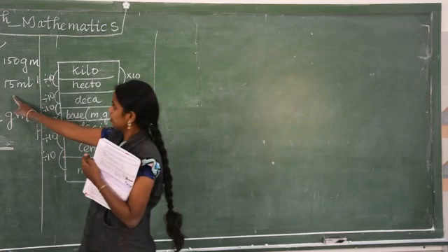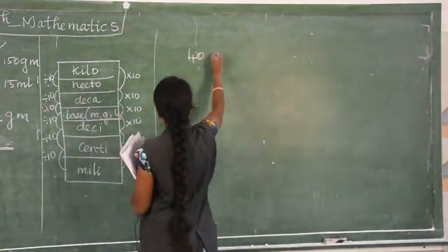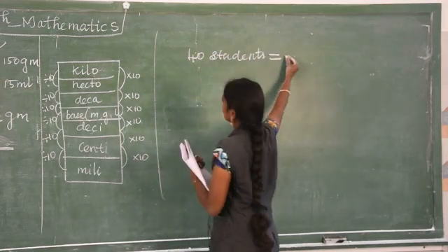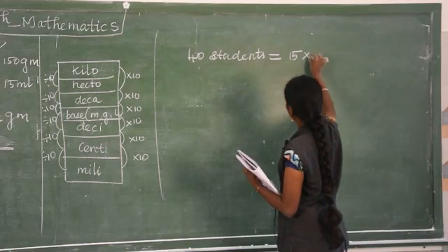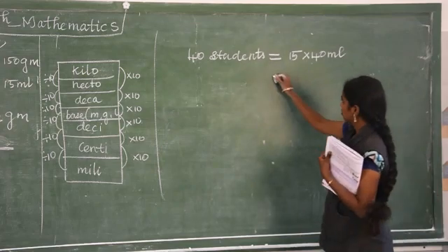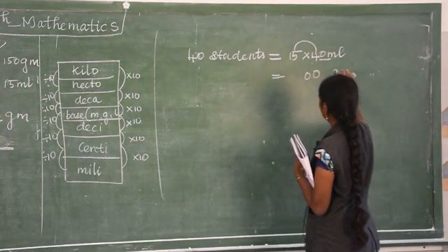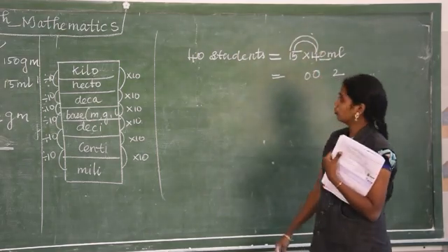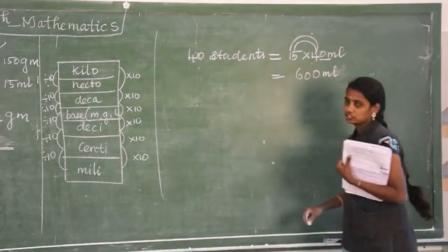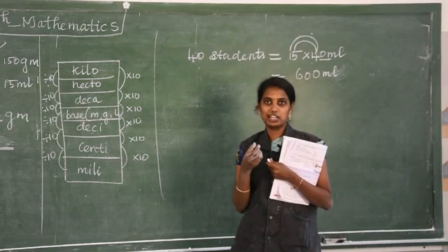So for one student 15 milliliter oil we need. So for 40 students, 15 into 40 milliliter. Multiply 10, write as it is. 4 table, 4 5s are 20, 2 remainder, 4 1s are 4, 4 plus 2, 6. 600 milliliter. So in day to day life we used to say in the liters, capacity, volume of capacity we